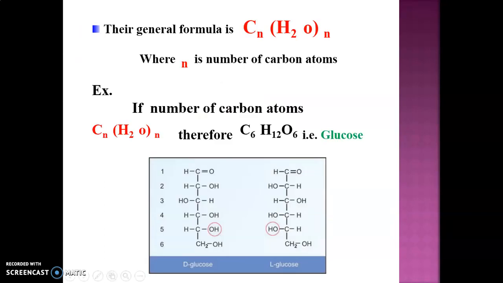So what is the general formula for carbohydrates? The general formula is CnH2nOn, where n stands for the number of carbon atoms. For example, if we take 6 carbons, its formula will be C6H12O6, which is the chemical formula of glucose. Over here you can see 6 carbons, 1, 2, 3, 4, 5 and 6, and 12 hydrogens and 6 oxygens.